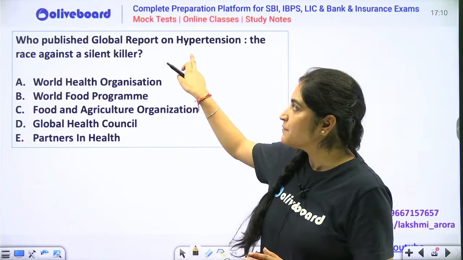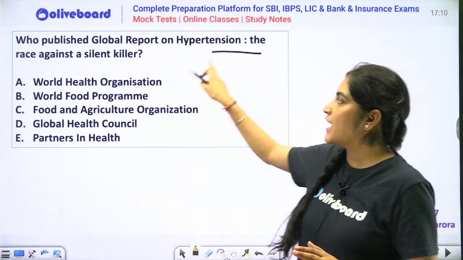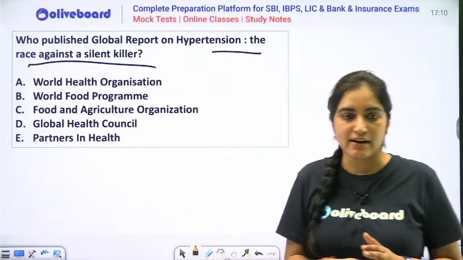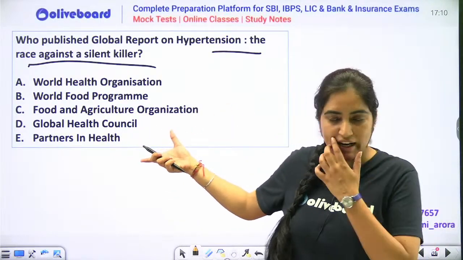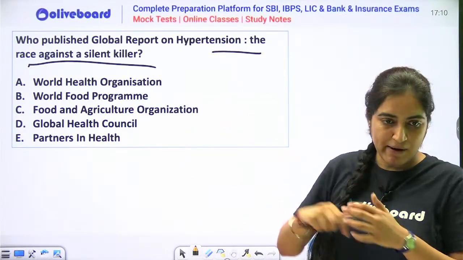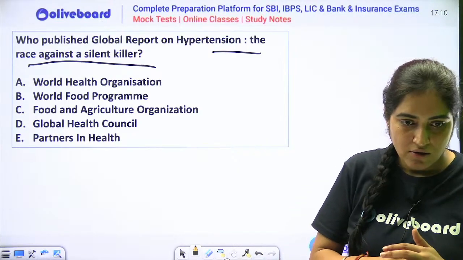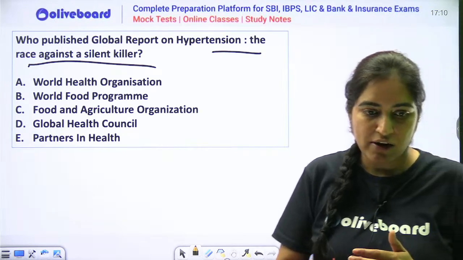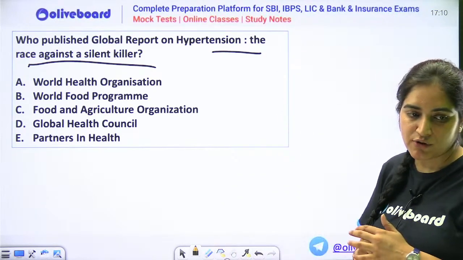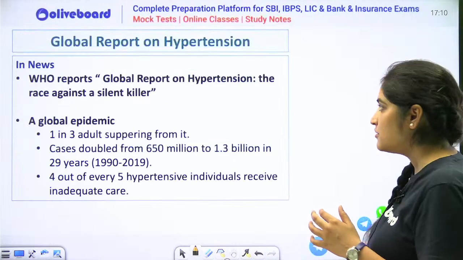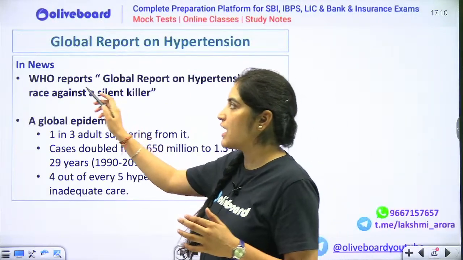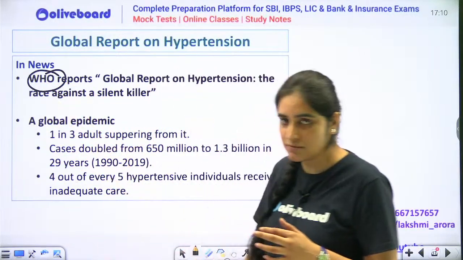Now please tell me, who published Global Report on Hypertension, the Race Against a Silent Killer? इसमें से कौन सी organization is playing its role in this? Very good, Rohit. You are also right. Safe transformation of food and grains. Now, please try to answer this question. The Global Report on Hypertension is actually a report of your World Health Organization.